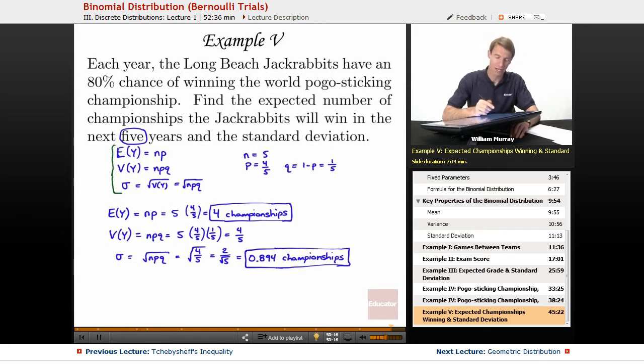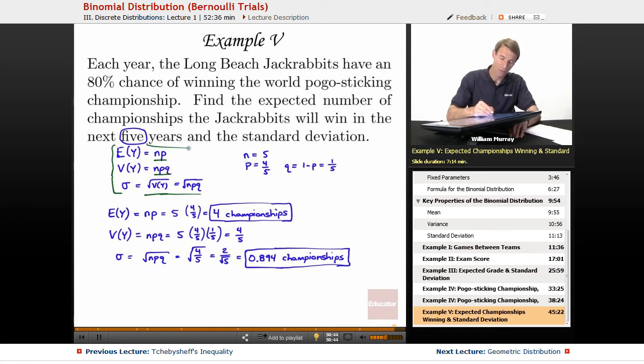So the expected value for a binomial distribution we said was NP, variance NPQ, and the standard deviation is always the square root of the variance, square root of NPQ. Now we just drop in the numbers, and we get the numbers from the stem of the problem. Our N is the number of trials that you're going to run. In this case, that's the number of possible championships, and we're going to play for 5 years.